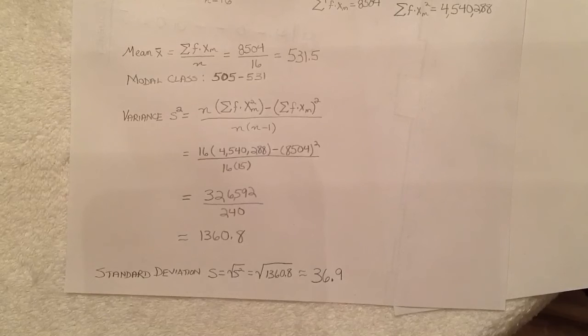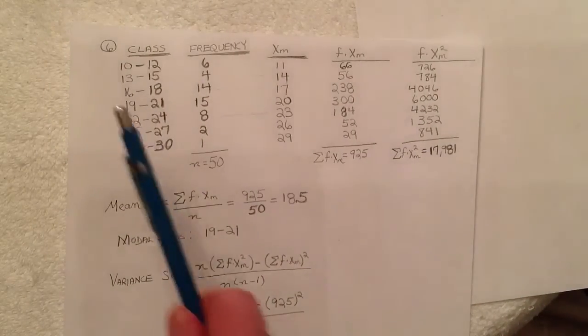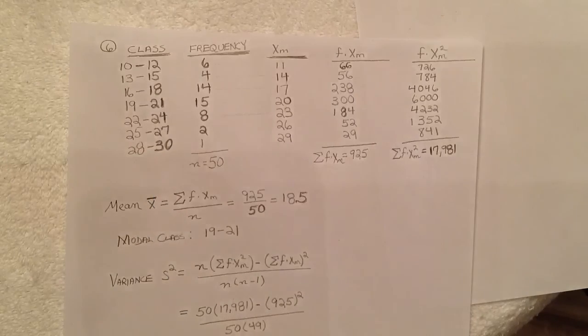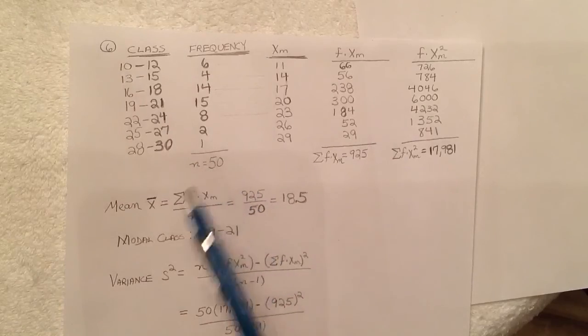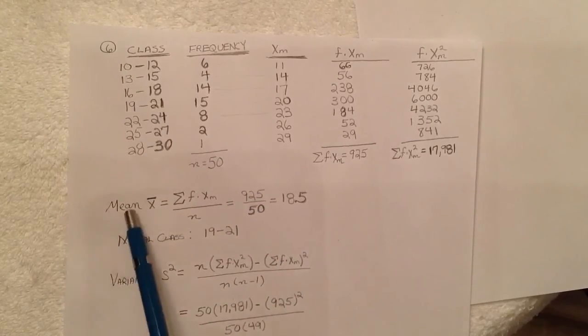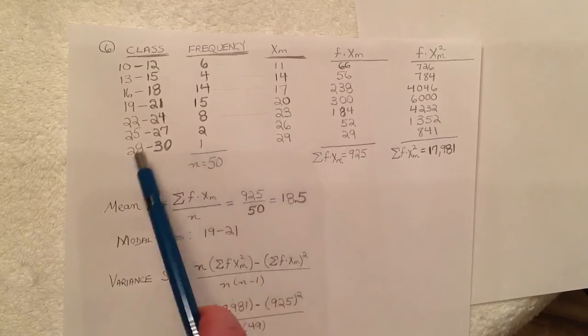Okay, now in terms of number 6, same kind of setup. In this one we have 7 classes and varying frequencies. From 10 to 12 up to 28 to 30, very narrow class width. In fact, class width is only 3 for each of these numerical ranges. And we have the corresponding frequencies to add up to 50. And for the mean, once again, we take the midpoints. So we have 11, 14, 17, 20, 23, 26, 29.